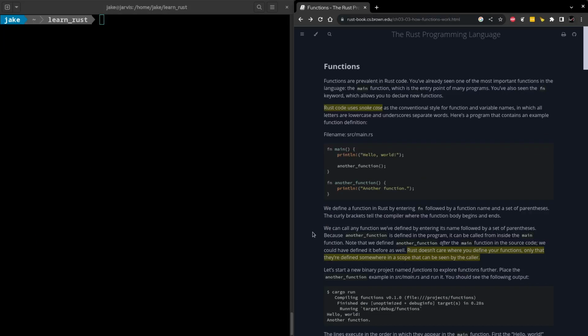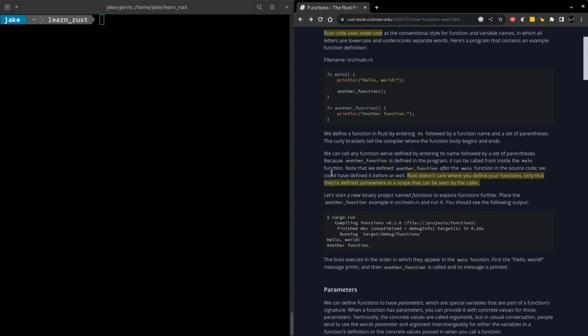Okay, let's talk about functions. Now, we've already defined a few functions, but those pretty much all lived in the main function itself. Defining other functions seems to be similar to other languages you may be used to. And one thing I like about Rust is that they do use snake case, all lowercase with an underscore between distinct words, which you can see here. A neat thing that I do like here in Rust is that they say it doesn't matter where you define your functions, only that they're defined in the same scope, so you don't have to worry about ordering of functions, which I think is really handy because some languages are picky about the order in which you define functions.